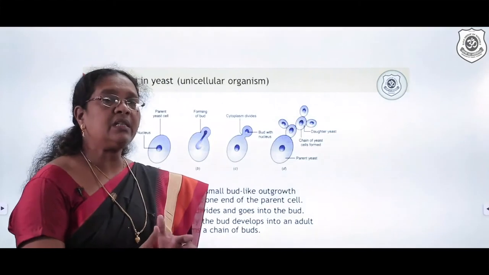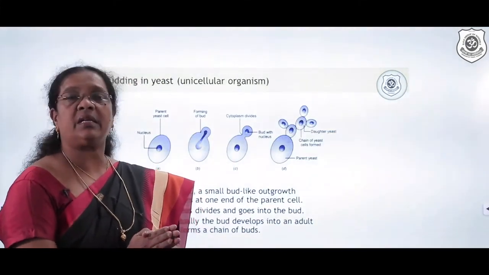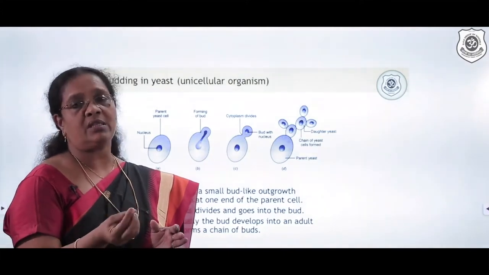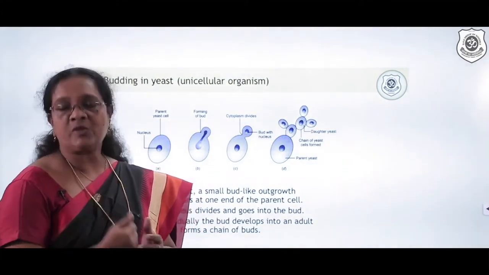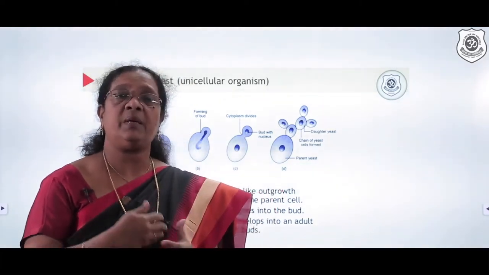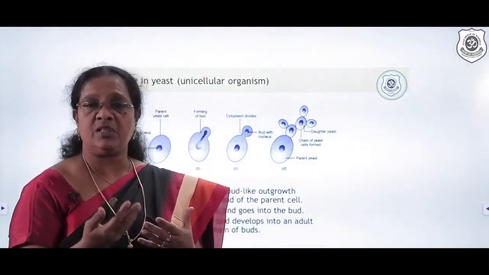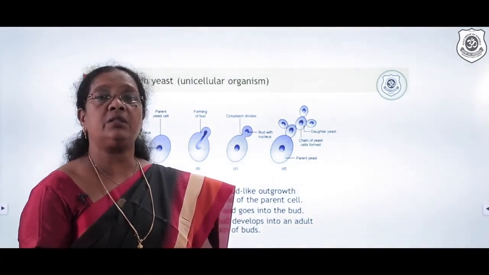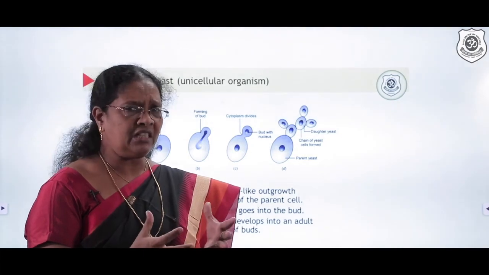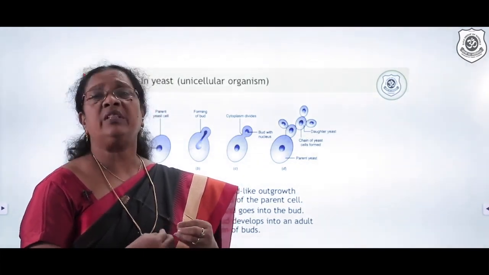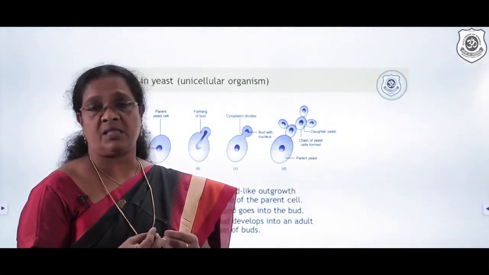Budding is not only seen in multicellular organisms like hydra. It can also be observed in unicellular organisms like yeast. Most of you will know about yeast because in your house, if your mother is making some food, like appam, or in the bakeries, they use it for bread making. Definitely they'll be using yeast, which is considered a unicellular organism. So they can reproduce much faster.